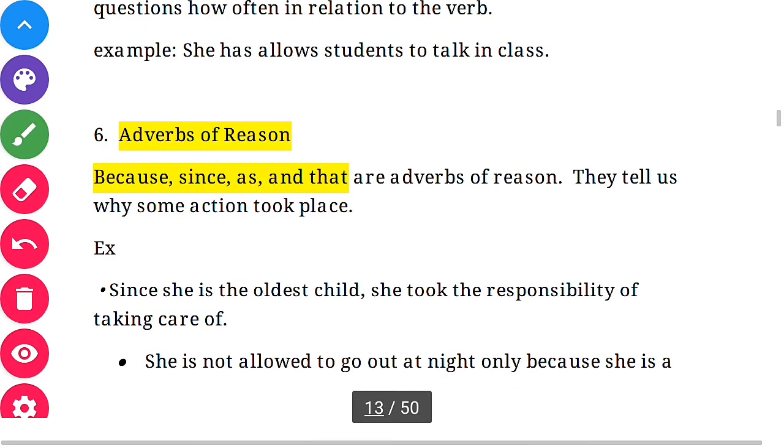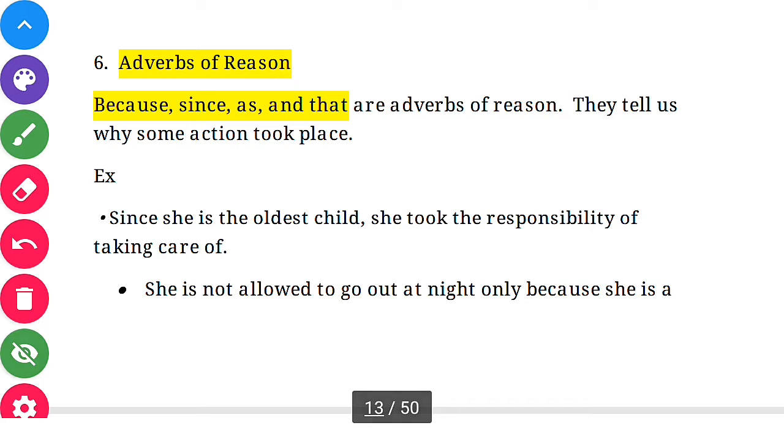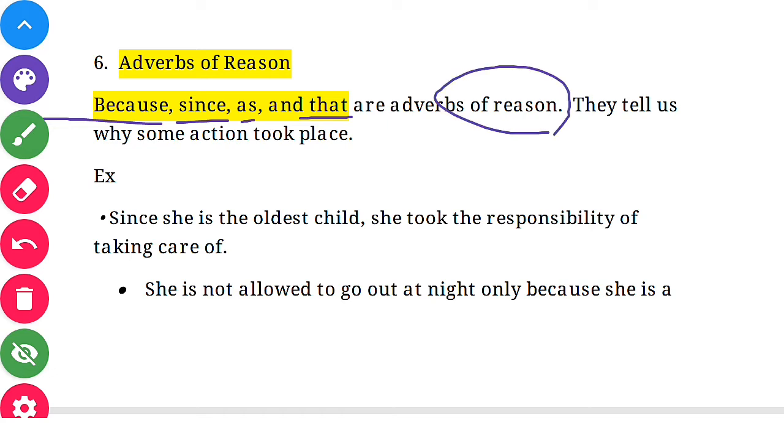Now the next point is adverbs of reason. You can see that because, since, as and that are all related to reason, and they tell us why some action took place. So, since she is the oldest child, she took the responsibility of taking care of everything.